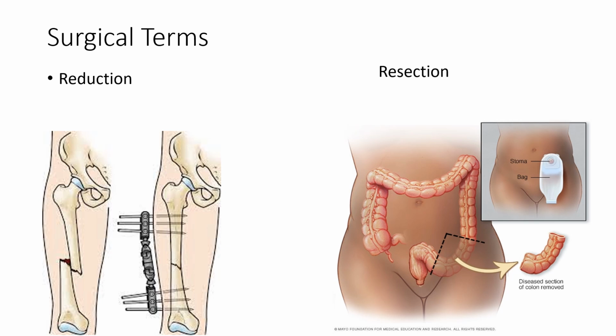Resection, this is a surgical removal of something. So for instance, if someone has colon cancer, they might undergo a colon resection. You could have your appendix resected or any other organ resected. Excise means to remove by cutting. So it might seem like we're splitting hairs here because they're very closely related terms. Resection is commonly used with internal organs, while excise is typically applied to more superficial things.